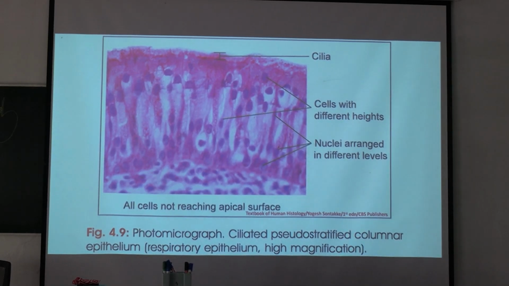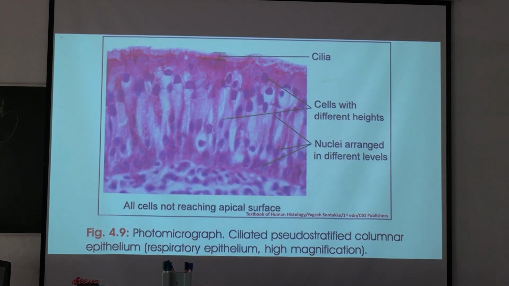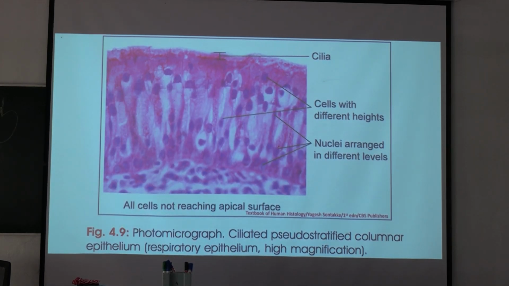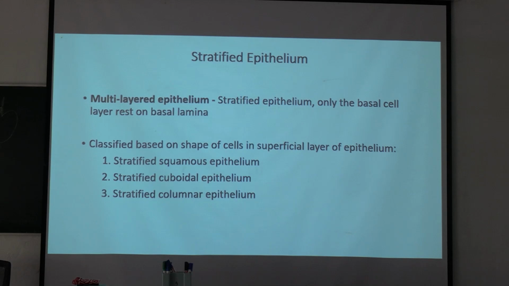Okay, understood? Okay, everyone has completed? So we have completed pseudostratified epithelium.